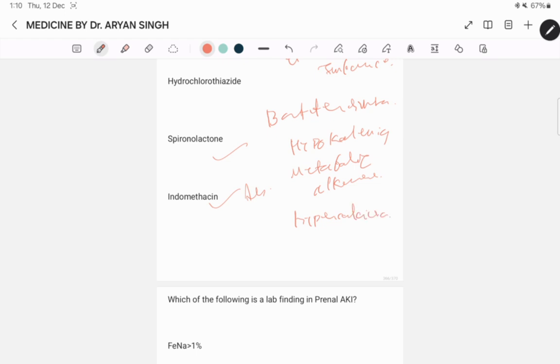Indomethacin क्या है? Non-steroidal anti-inflammatory drug है and it is commonly used in the treatment of Bartter syndrome due to its ability to inhibit prostaglandin synthesis, thereby reducing renal salt wasting and helping to correct the electrolyte imbalance. और ये also helps करता है reducing urinary calcium excretion में, which can prevent nephrocalcinosis and renal rickets.